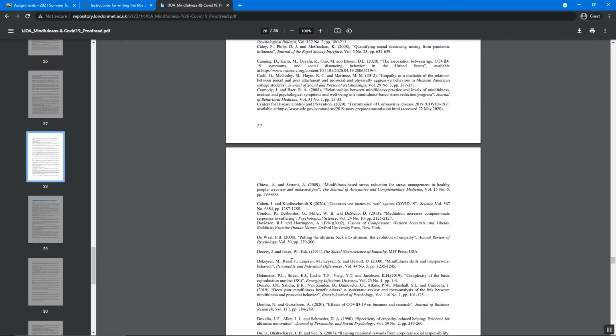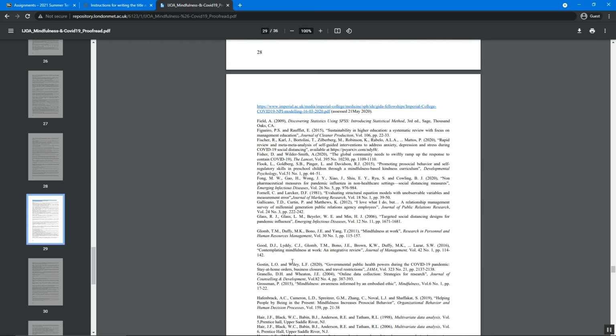But you see many references. Most manuscripts are going to have tons and tons of references. This has multiple pages of references. And obviously we don't have that. You should have at least 5 though, because you need a minimum of 5 for the introduction. So you should have a minimum of 5 references in your reference page.